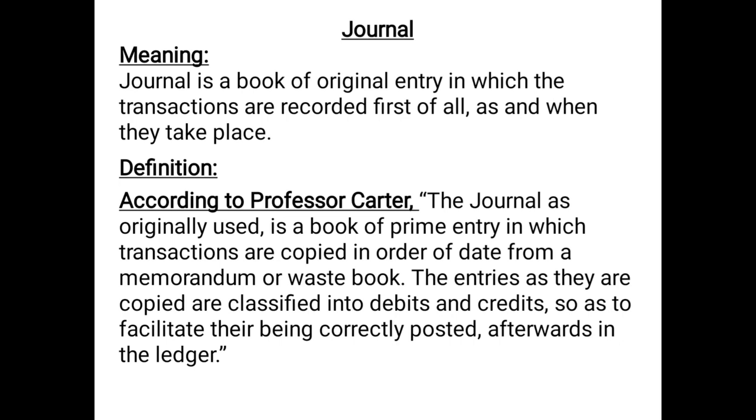So this work of recording is done in a separate book which is known as journal. Journal is also known as book of original entry. Why? Because the transactions first of all are recorded in journal. That means it is the book which includes or involves the original entry. Therefore, journal is also known as the book of original entry.